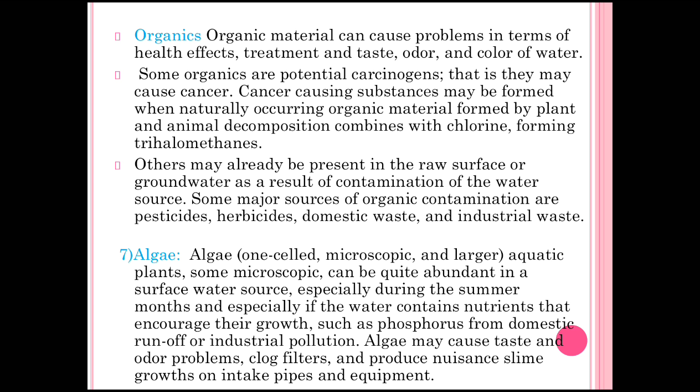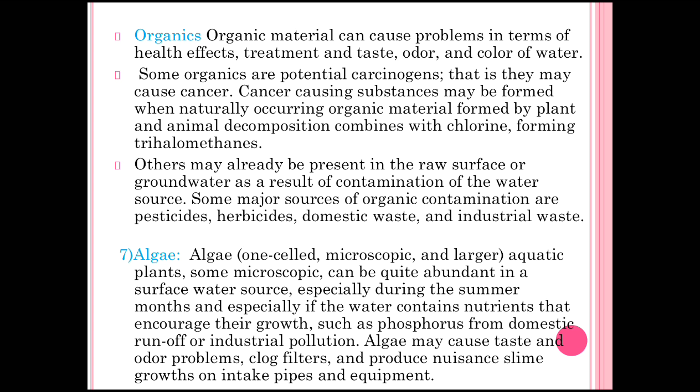The cancer-causing substances may be formed when naturally occurring organic materials formed by plant and animal decomposition combine with chlorine, forming trihalomethanes. Others may already be present in the raw water or the groundwater as a result of contamination of the water source. Some major sources of organic contamination are pesticides, herbicides, and domestic waste. These are also carcinogens, or cancer-causing.